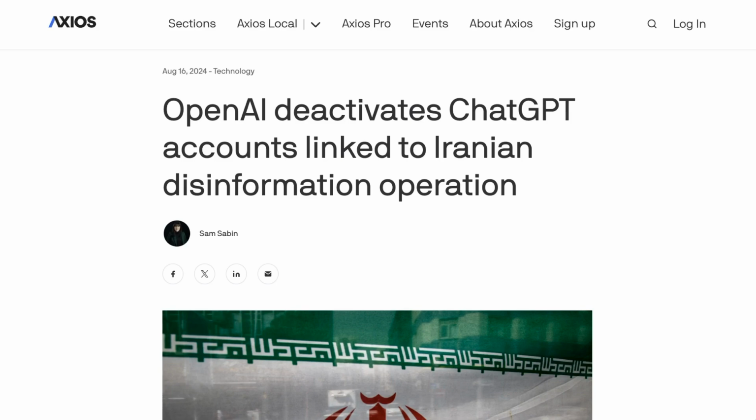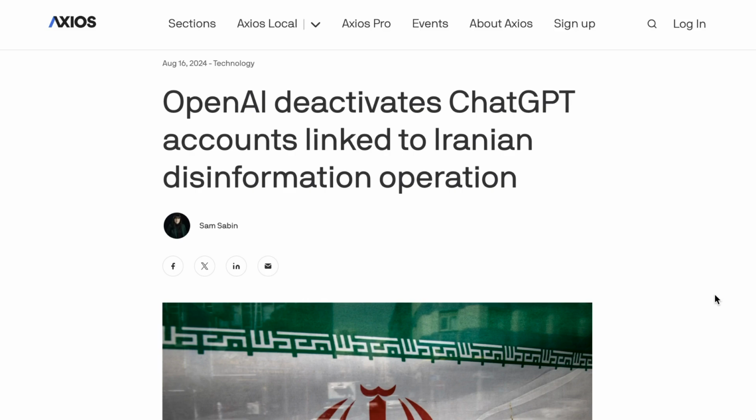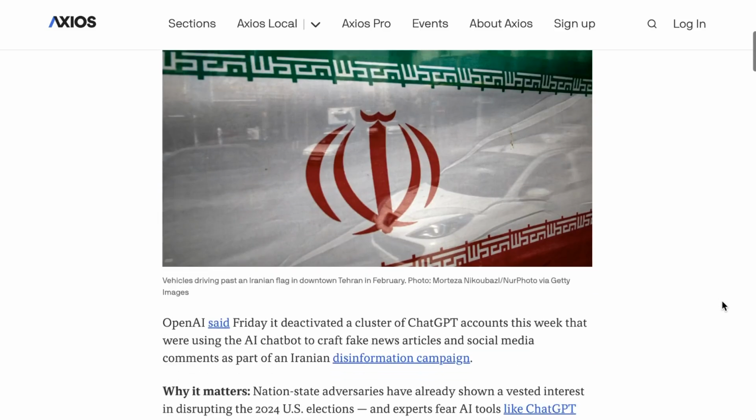In our coverage of SB 1047, the controversial California AI regulatory bill that's been in the discussion recently, one of the big complaints from people who are opposed to the bill is that it prioritizes existential risk factors versus those that are more here and now. This is the basis, for example, of a lot of the current congressional Democrats from California saying that SB 1047 lacks an evidentiary basis. Whether you agree with that or not, if you watch the news, it's definitely clear that there are challenges here and now with AI that we're starting to have to deal with. Case in point, OpenAI recently deactivated a ChatGPT account that was linked to an Iranian disinformation campaign.